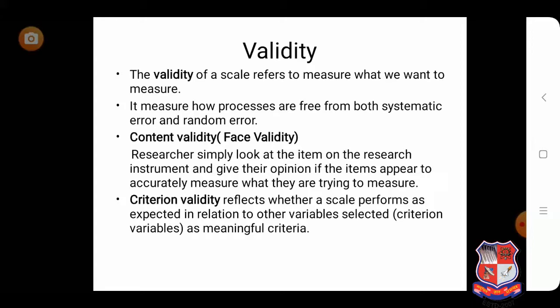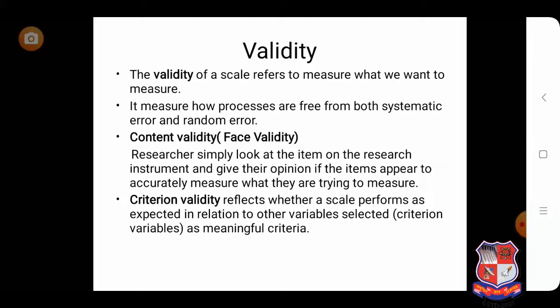For example, we have developed a questionnaire for measuring customer satisfaction. Validity explains whether all the questions measure the same thing, meaning customer satisfaction, or whether they are measuring some different parameters. So this is known as validity.